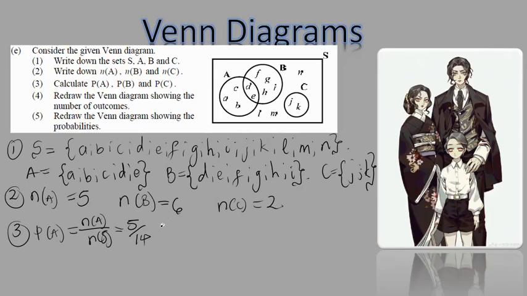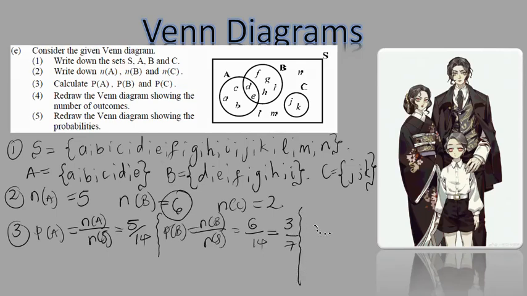Probability of B is equal to the number of items in B over the number of items in the sample space. How many things do I have in B? I have 6 items in B, as you can see here. So I have 6 out of what's in the sample space, 14, right? This needs to be simplified. What is 6 over 14? This is the same as 3 over 7.